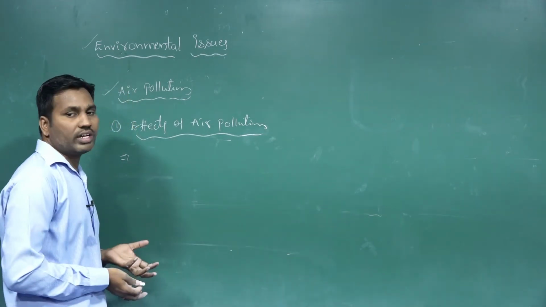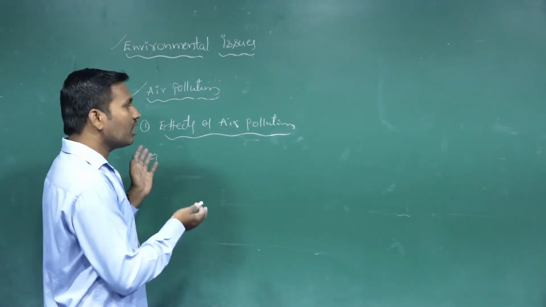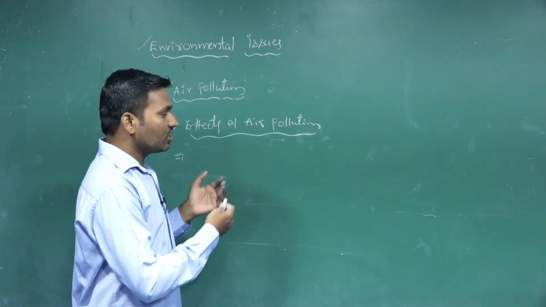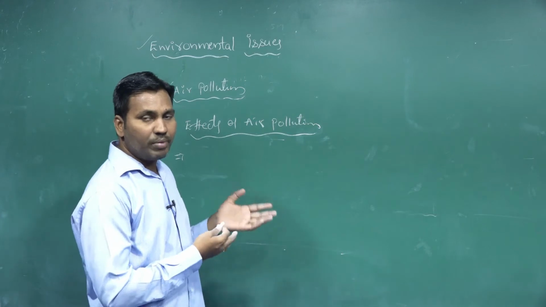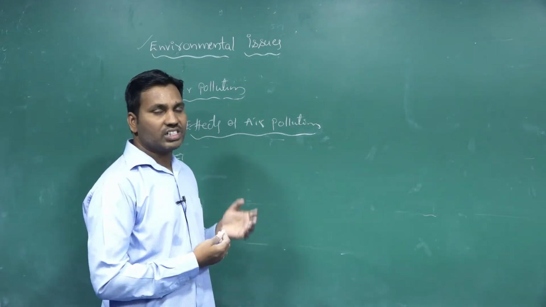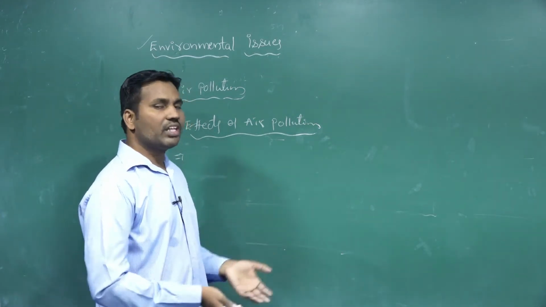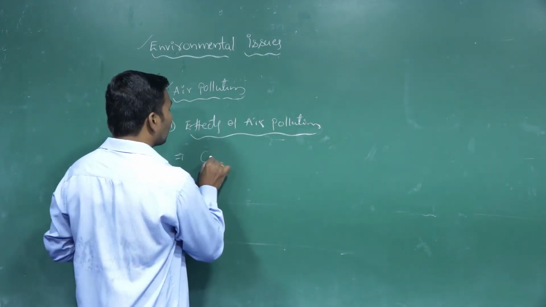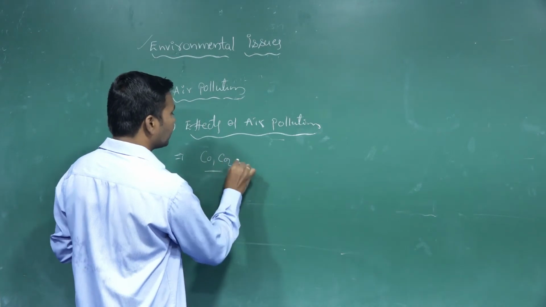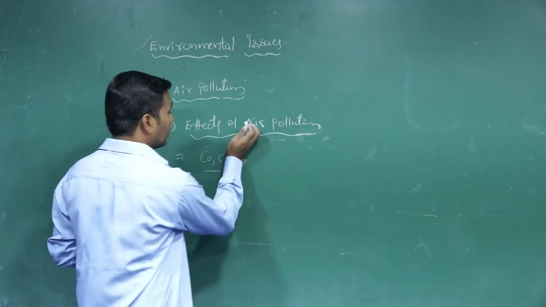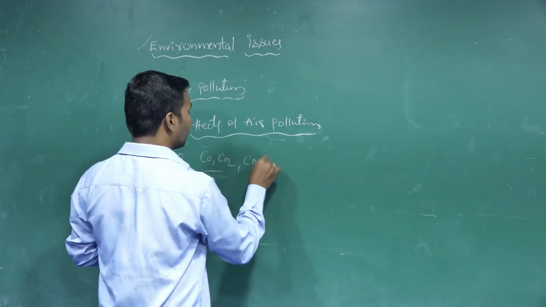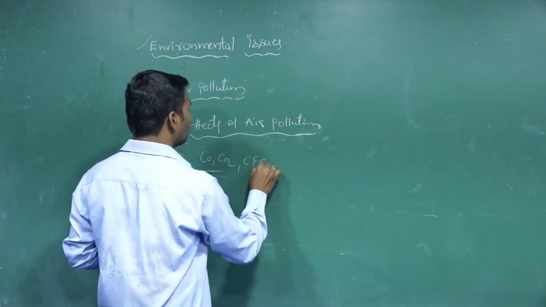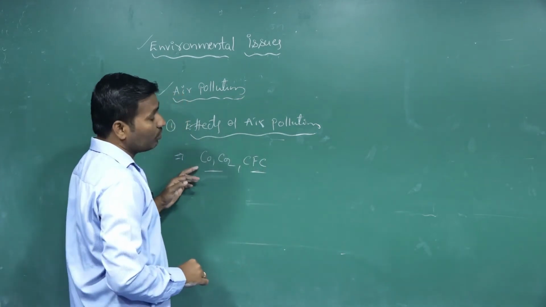Then other effects of air pollution we are taking. Along with human health problems, the deficiency of immunity, cardiovascular diseases, breathing problems and irritations, some other effects are also caused by air pollution. So those we are taking: carbon monoxide, carbon dioxide and CFCs, the chlorofluorocarbons.